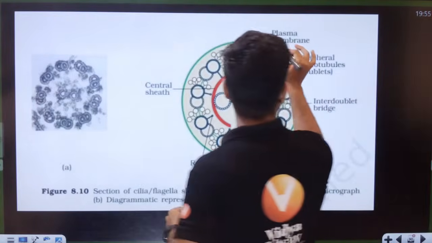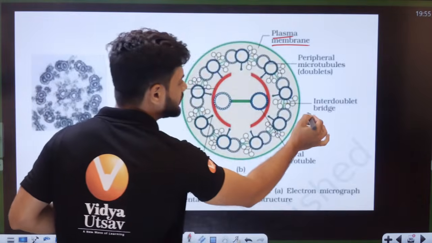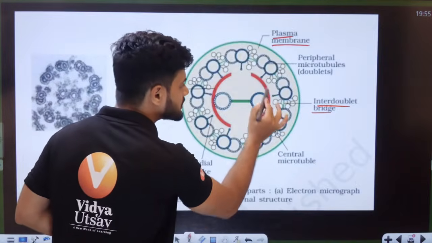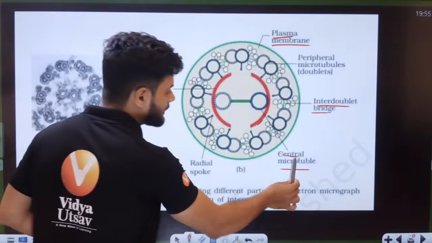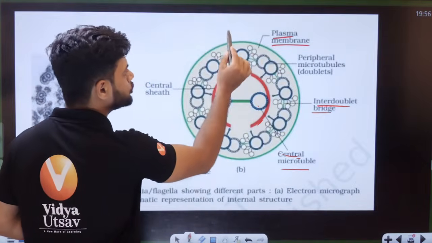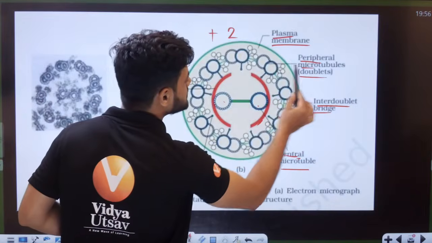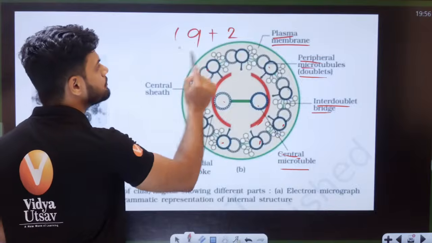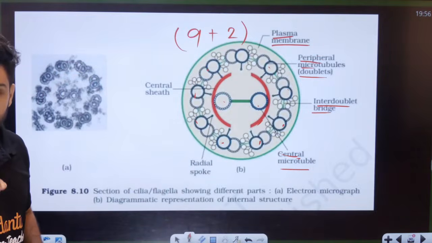See here. Here we have the plasma membrane on the outside. Here we have the linker, basically the interdoublet bridge, the linker here between those two. Here we have the central microtubules, 2 central, that is the 2. Okay. Peripheral microtubules here, doublets, 1, 2, 3, 4, 5, 6, 7, 8, 9. 9 plus 2 arrangement of microtubule, students.